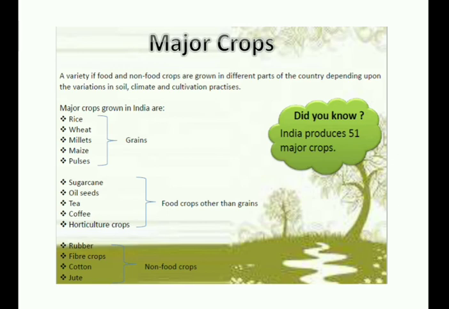Food crops other than grains. Here the grains are not there, but they are also food crops: sugarcane, oil seeds, tea, coffee and horticulture crops. Now, non-food crops, or you can say plantation crops: rubber, and fiber crops, cotton and jute. So after the Kharif and Rabi crops, the major crops are again divided into three parts: food crops, then cash crops, and then plantation crops.